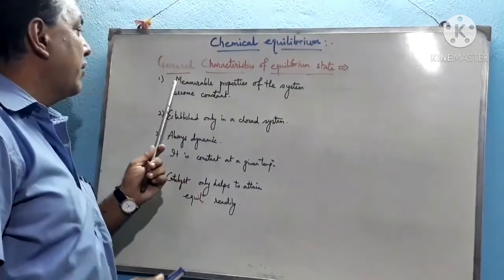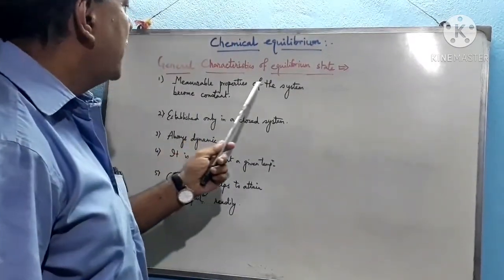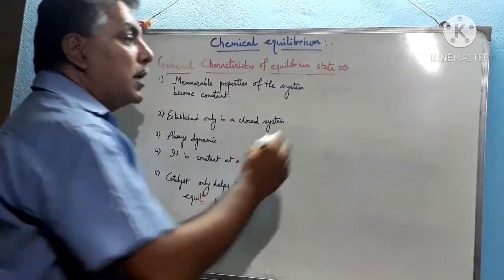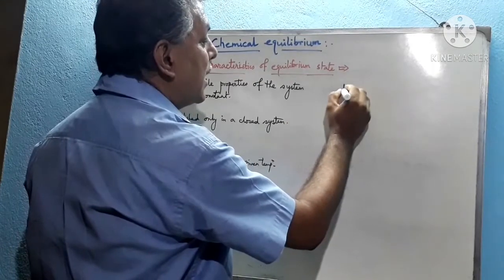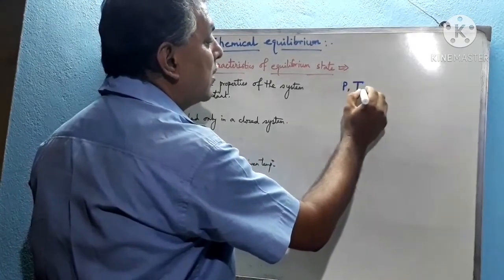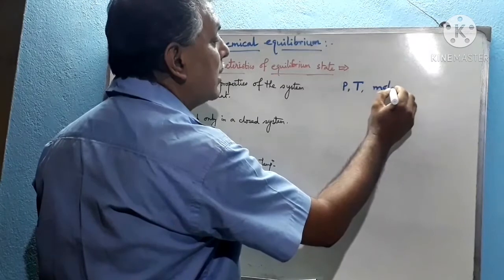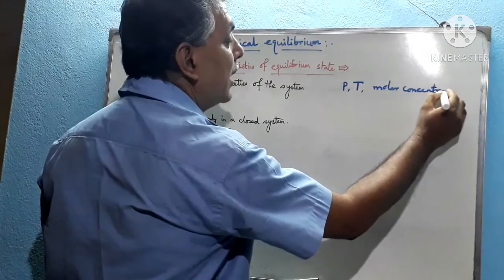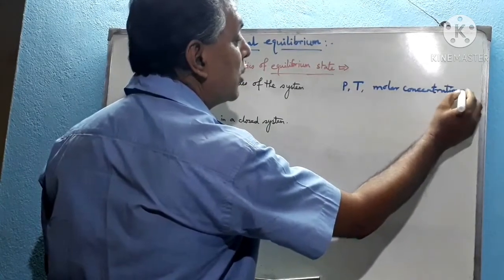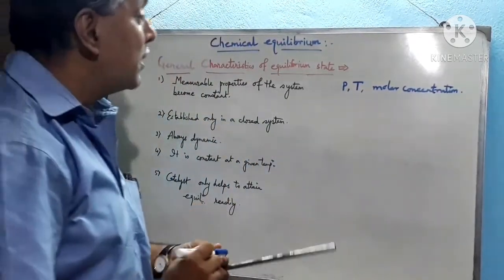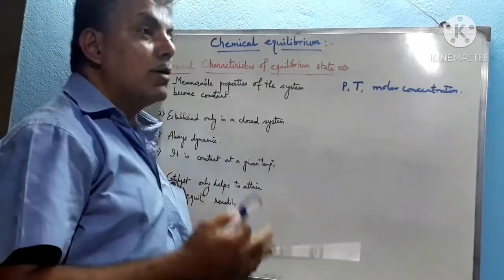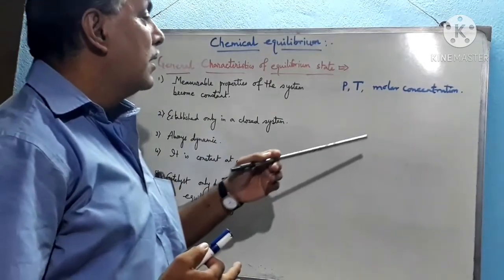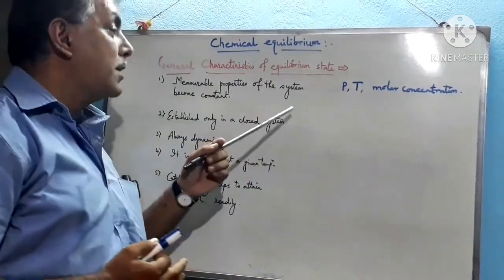The first characteristic is given here. Number one, measurable properties of the system become constant. Now we have to know which are the measurable quantities. We know that pressure, temperature, and molar concentration are all measurable properties of the system during the chemical reaction, because we can measure the pressure, the temperature, and the molar concentration of the reactants, each and every component, as well as the products.